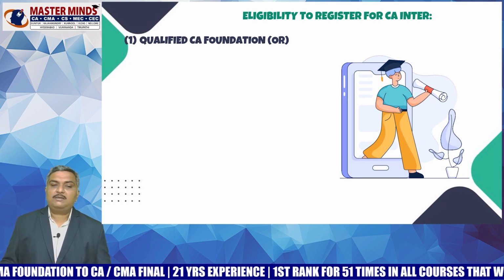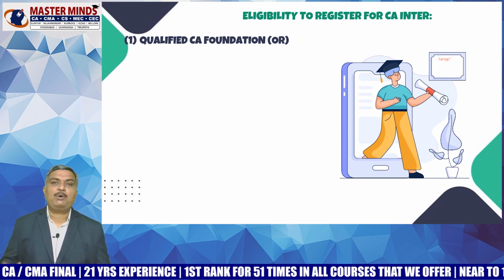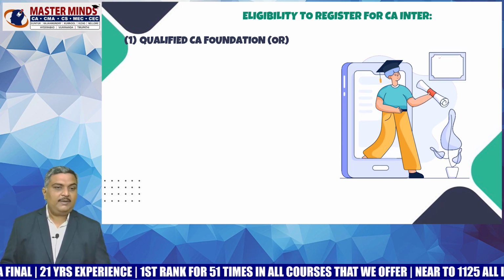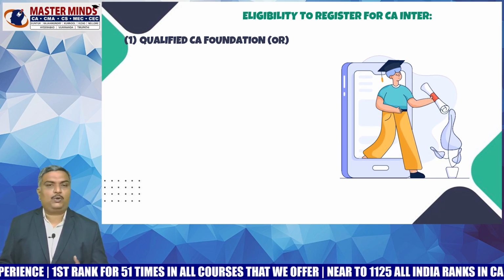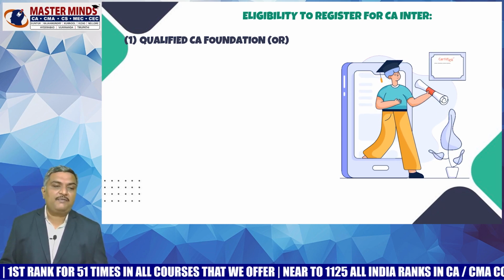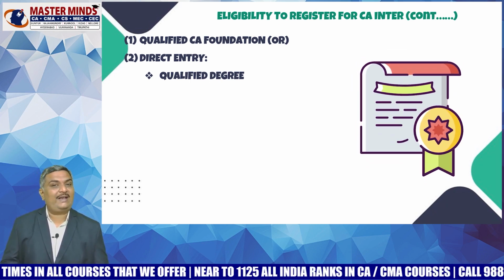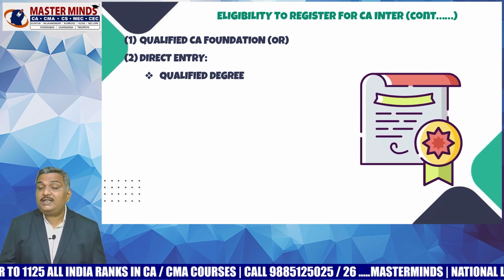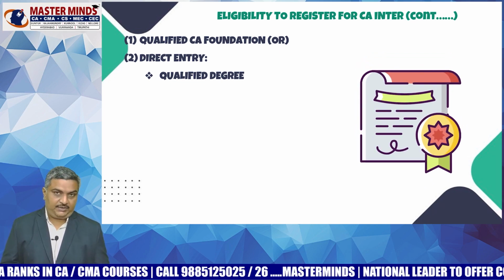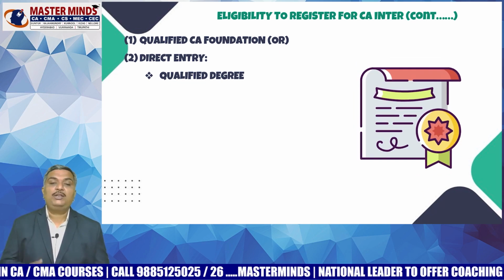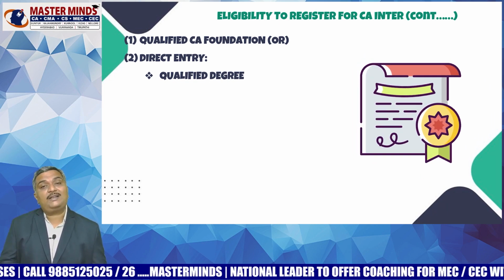Now let me try to tell you about the eligibility to register for CA Inter. This is the most important part of the video. Pay utmost attention. The first thing is, if you want to register for CA Inter, the first route that everyone knows is to qualify in CA Foundation. But apart from that, we also have another route that is called the direct entry route. If you are a qualified degree student with a commerce background, you need to have 55%. And if you are from a non-commerce background, you need to have 60% in your degree. So this is one route of direct entry.